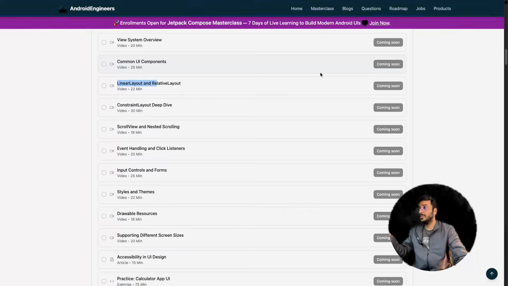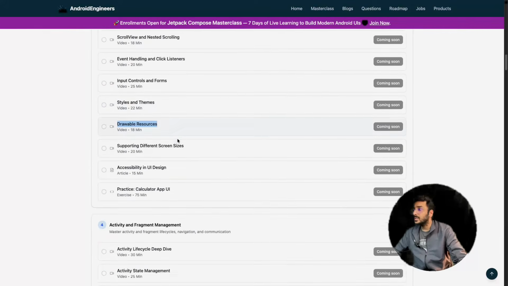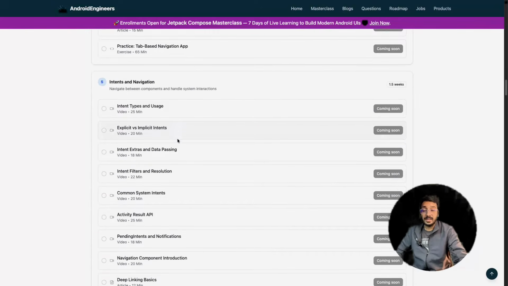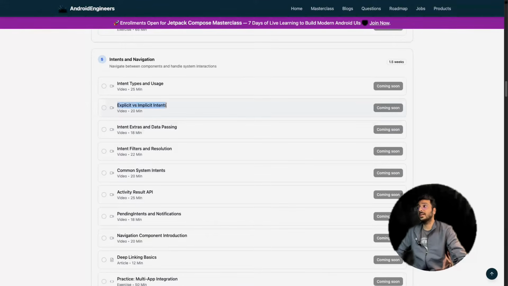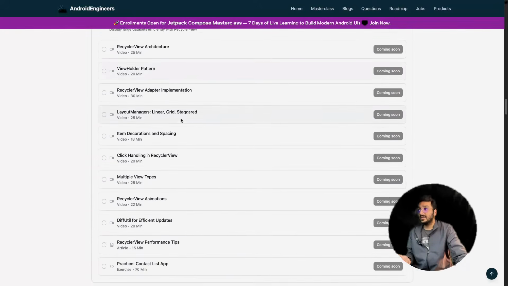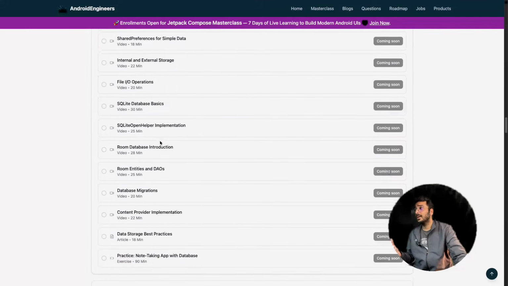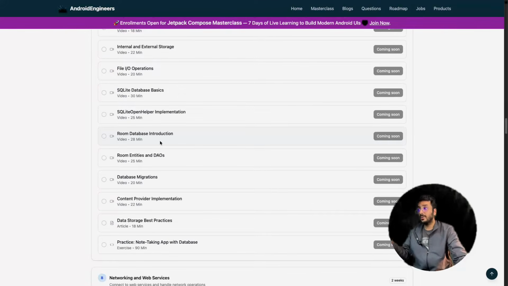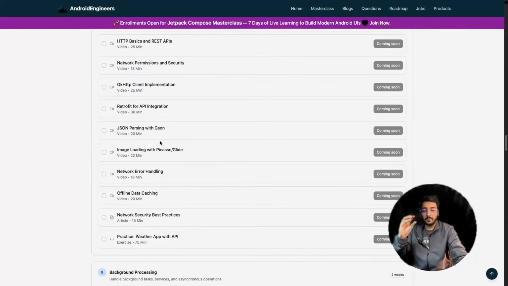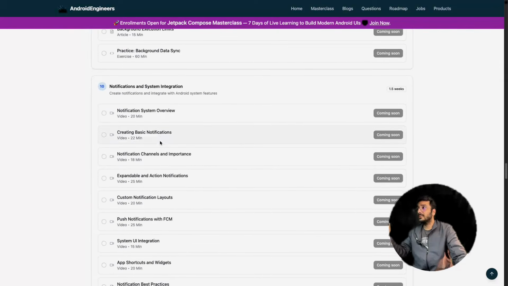We will be taking Compose as a different roadmap, but right now, for Android fundamentals, these are the things. Drawable resources, the basic stuff again, right? So activity, fragment, intent. Intents are a very important thing. Explicit intent, implicit intent, how you are passing the data using the intent, right? RecyclerView, what is the RecyclerView, how to use it. Data storage, again a very important part. How you are going to store the data, we will be talking about in a different roadmap. For now, these are the very important sub points, right? Data storage, networking, background processing, these are the important things.